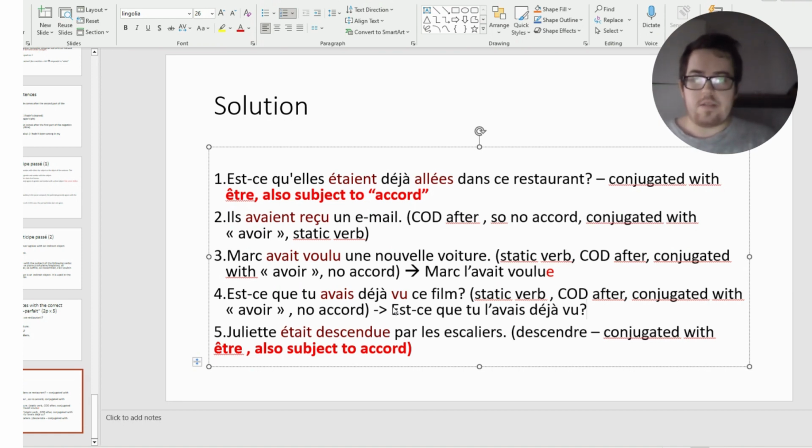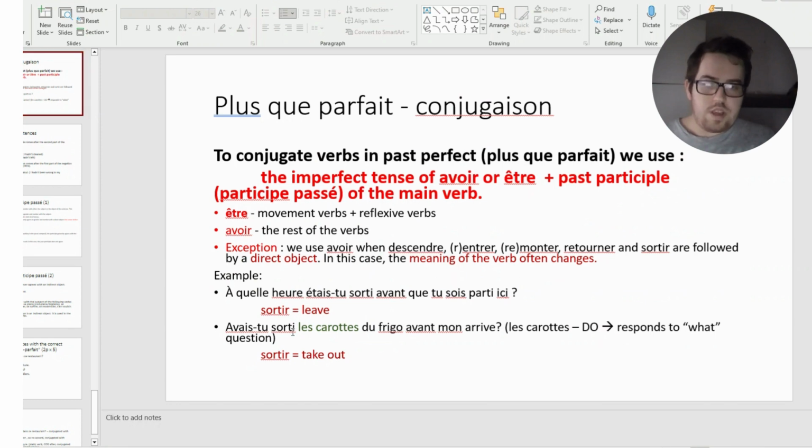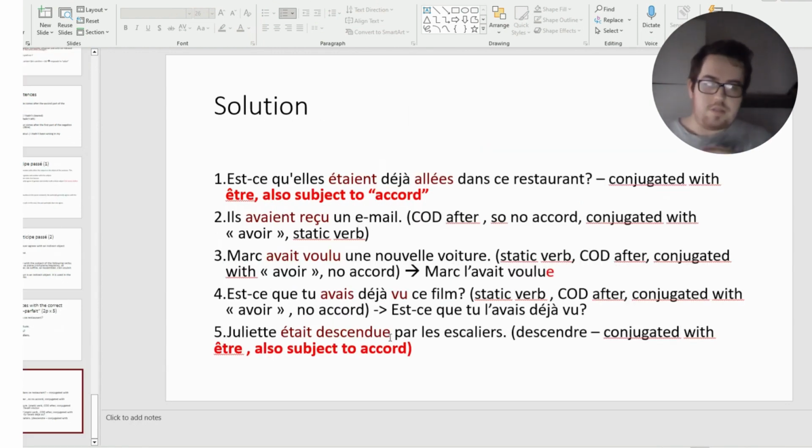And we know from the first slide that usually this is conjugated with être, but if you would have had some COD after, like we have over here, you would conjugate it with avoir. So in this case, we do not have a COD after, so it is subject to accord and it is conjugated with être. So Juliette était descendue par les escaliers.